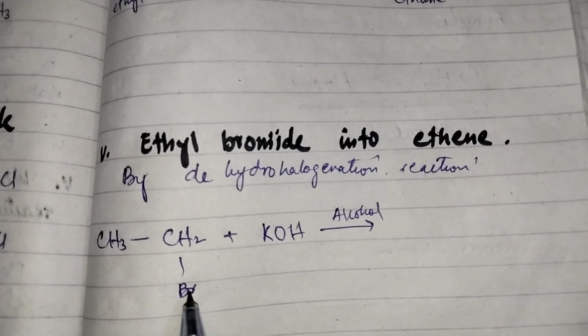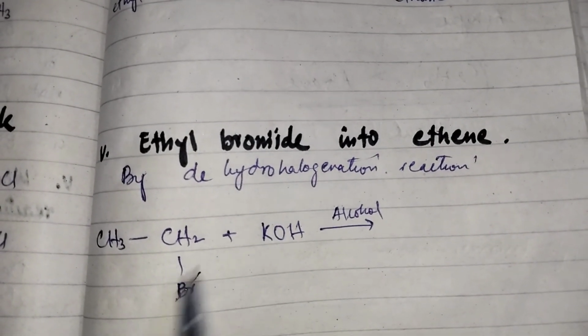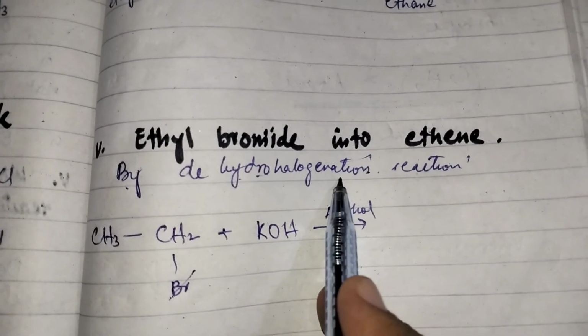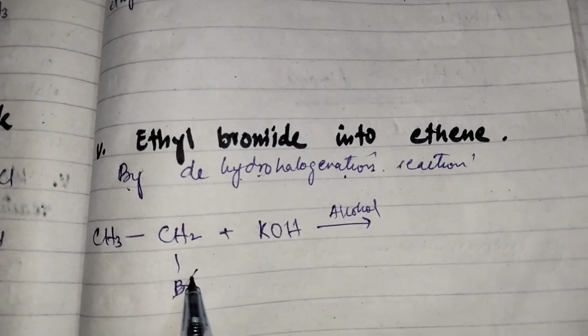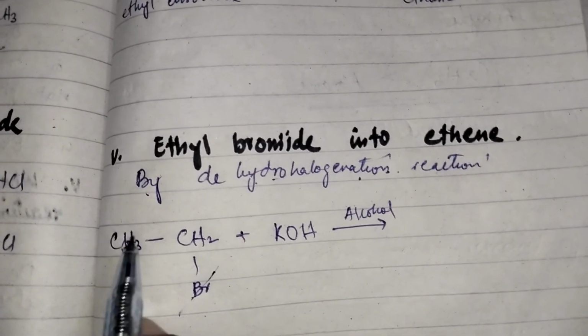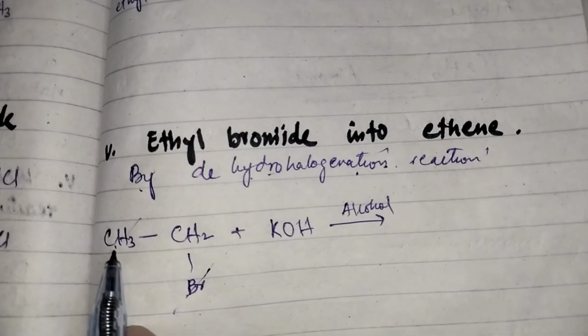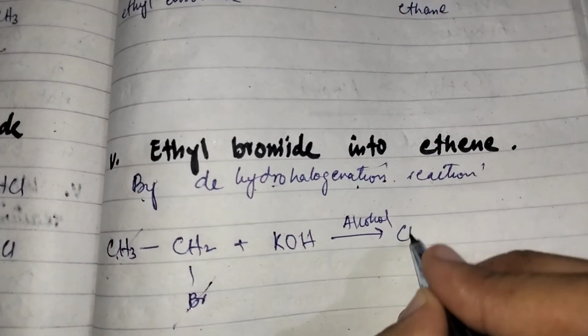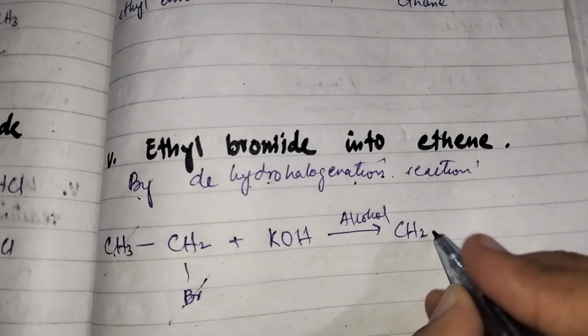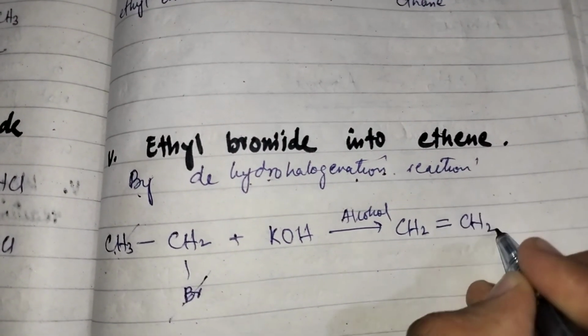So in this, bromine will be removed along with a hydrogen. Dehydrohalogenation means that we have to remove hydrogen and halogen. So bromine is a halogen, it will be removed from this carbon, and from this carbon hydrogen will be removed. So when hydrogen is removed from this carbon, it will be CH2, and when bromine is removed from this carbon, it will be CH2 and a double bond between them.